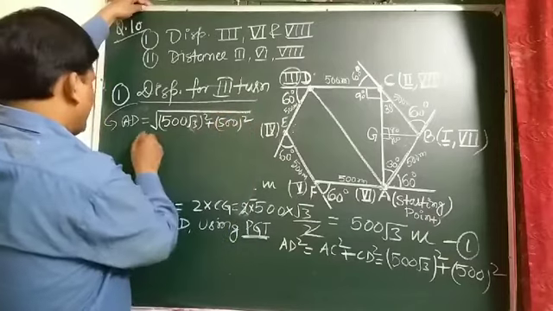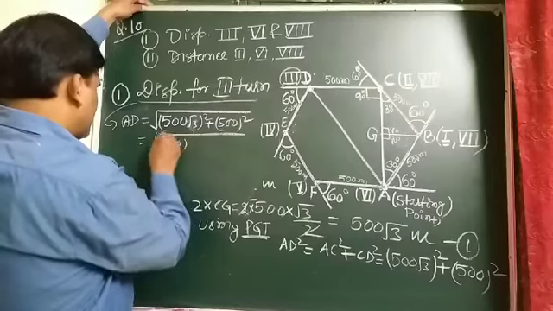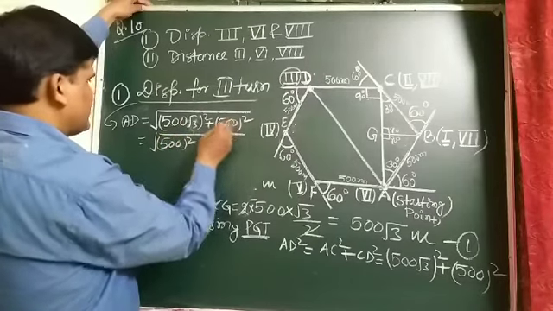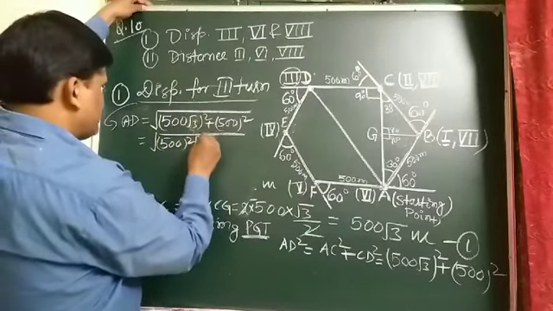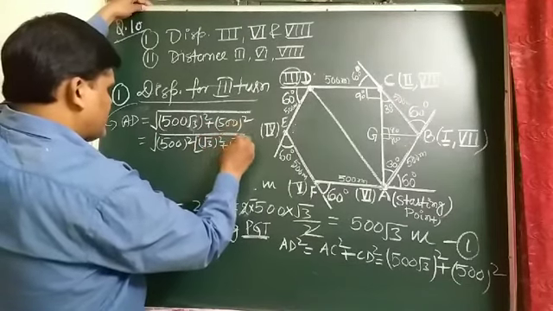Clear? Now we take 500 square common, as both are square, so here comes out 3 square, and here 1.